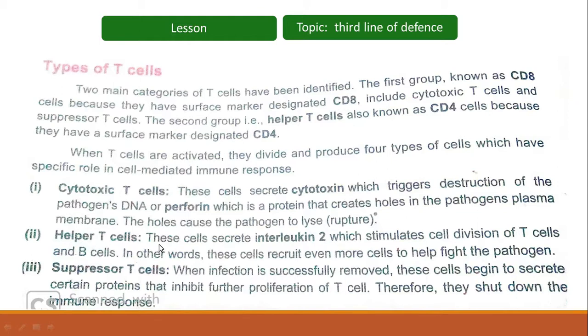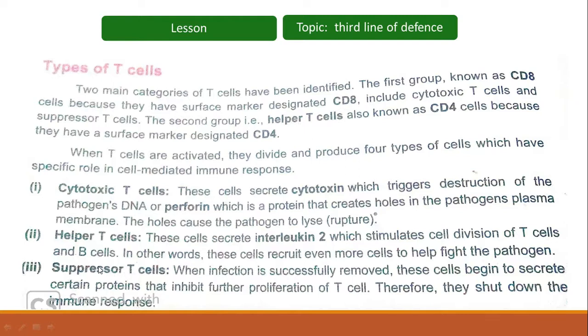Helper T cells secrete interleukin 2, which stimulates cell division of T cells and B cells. So, as discussed earlier, helper T cells secrete a protein referred to as interleukin 2, and interleukin 2 will stimulate T and B cells. In other words, we can say that these cells recruit more army, more cells to fight the pathogen. Next, we have the suppressor T cells.